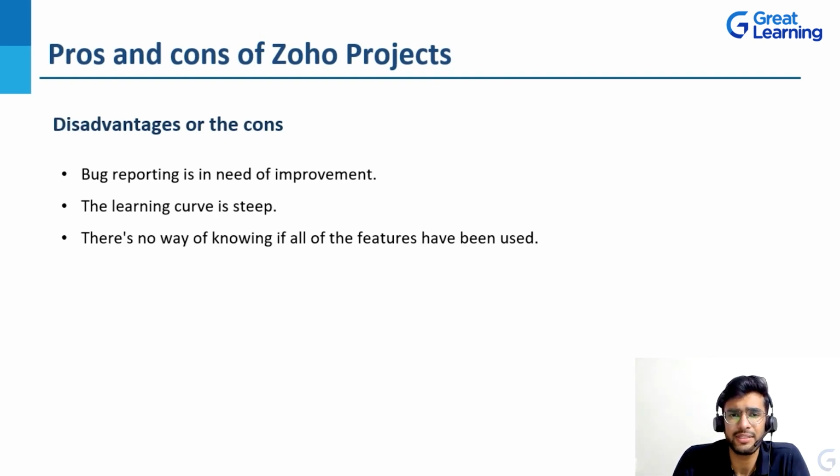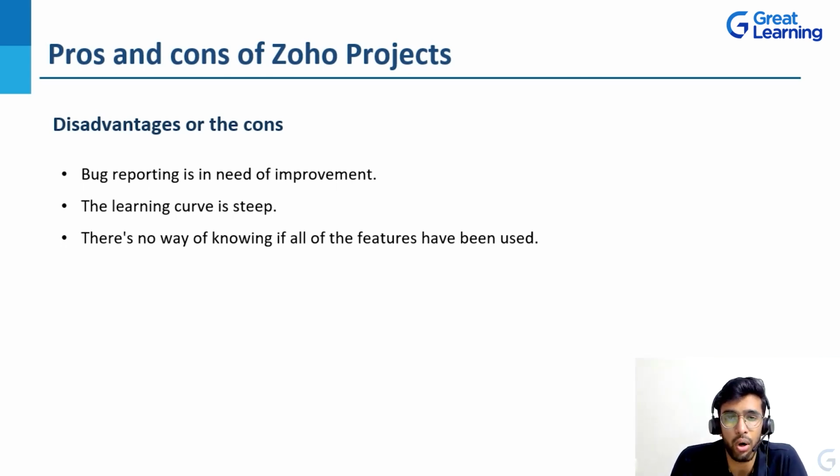Now, talking about the disadvantages or the cons, we come to bug reporting, which is in need of improvement. Customer support is very good, but the bug reporting needs some improvement. The way we can raise an issue to customer support can be improved. According to my research and understanding of different reviews from good people and big organizations, bug reporting needs improvement, and the learning curve is very steep.